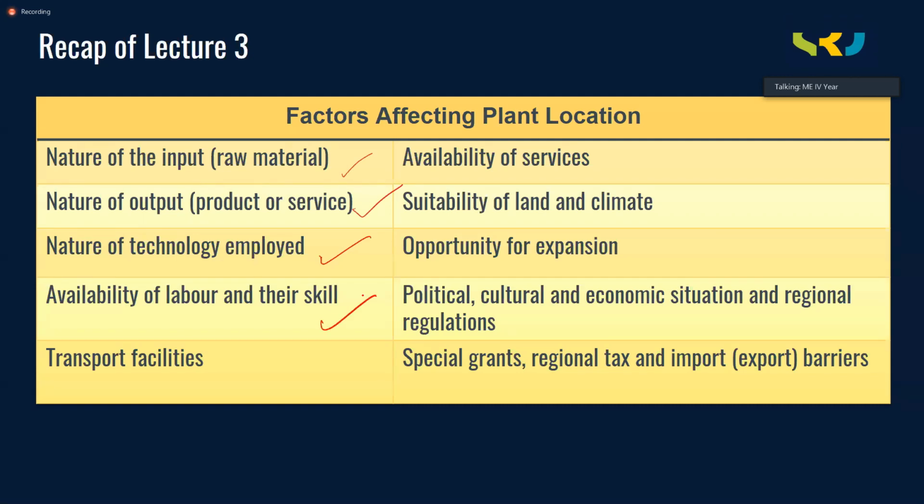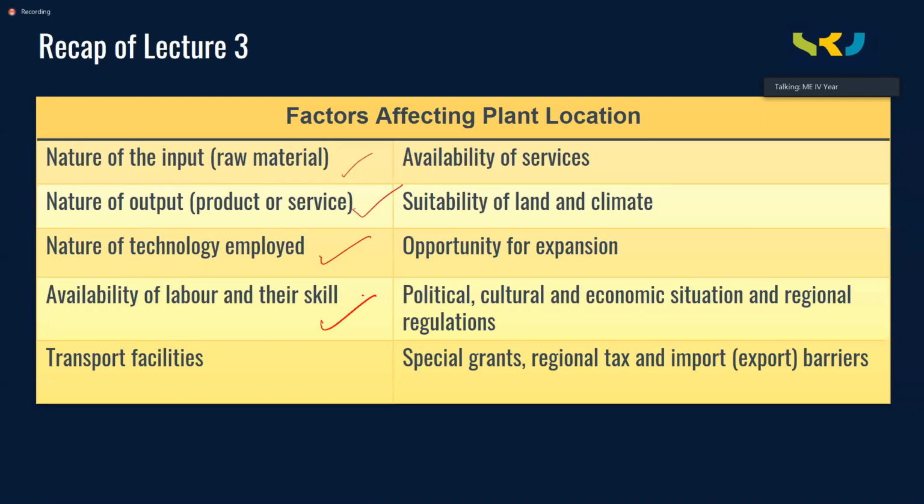And the fourth factor that we discussed was availability of labor and their skill. What kind of labor you require? Skilled, semi-skilled, or unskilled? What kind of labor you need? Depending upon the skill you need, your plant should be located. Because if you prefer a rural area, you may not be able to get skilled labor. So depending upon the skill set you require, you have to identify a suitable location where the labor is available.